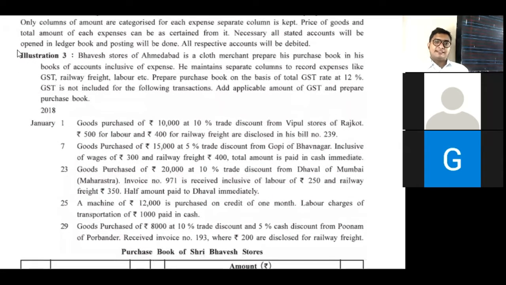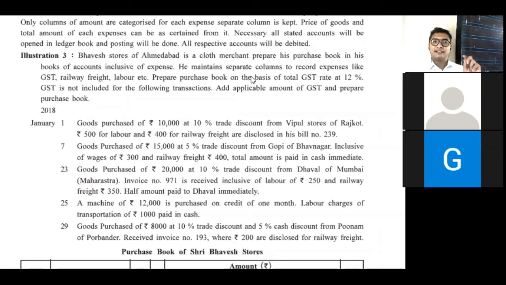So here you can see illustration number 3. Bhavesh Stores of Ahmedabad is a cloth merchant. Prepare his purchase book of accounts inclusive expense. Here from this line we have to understand, here we have to prepare goods as well as expense column.